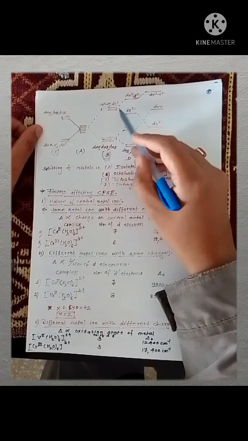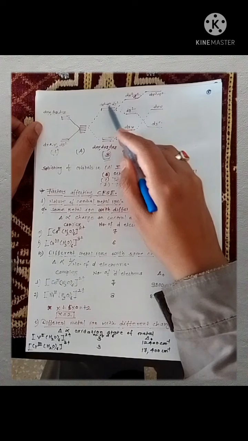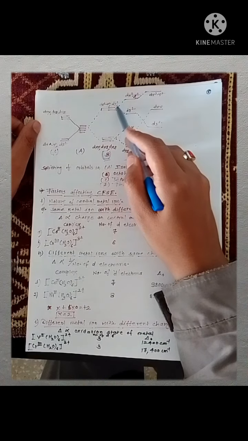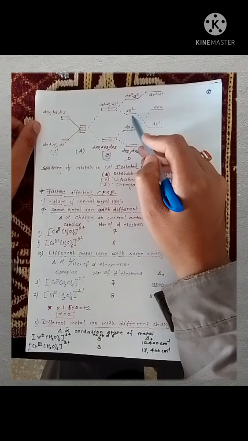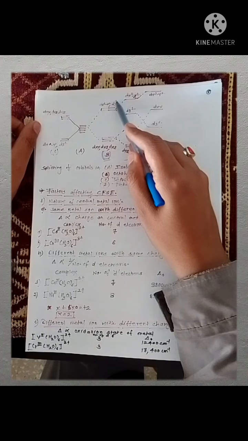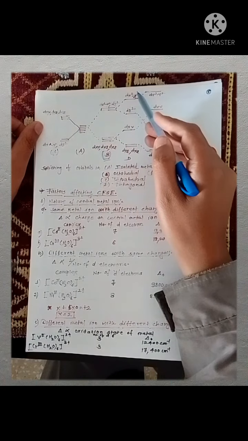In the next case we see that out of these two orbitals, dx square minus y square and dz square, the dz square orbital is lower in energy. It simply means that the ligand orbitals approaching along the z axis are far away.